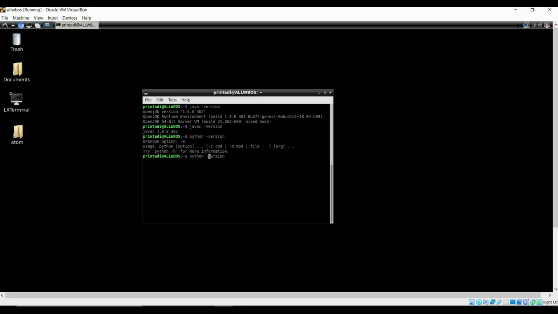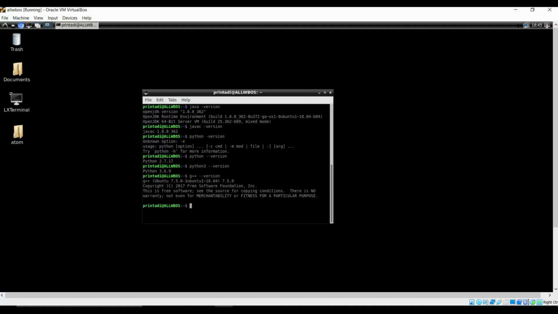This is Python 2, and we have Python 3 also, and we have g++ also. As you can see, C++, C, Python, Java, everything is pre-installed.